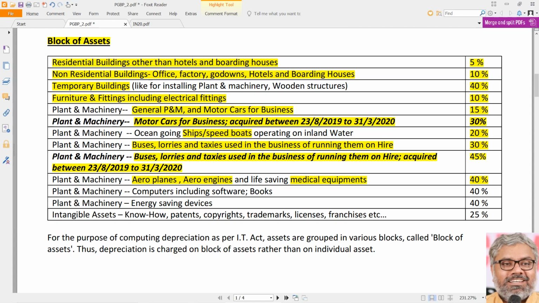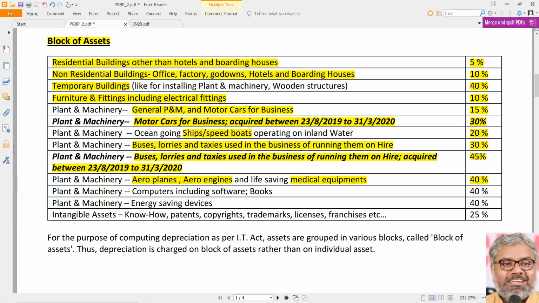Furniture and fittings, buildings, plant and machinery, cars acquired for business, particularly the amendment of further higher rate of depreciation will be definitely useful. Ships and all, very rarely. So who will have ships for their own business? Very few people. So our problems also generally will not have them. But remember that anyway, 20% for all the ships, speedboats, etc. Aeroplanes and all, 40%. Medical equipments, 40%.